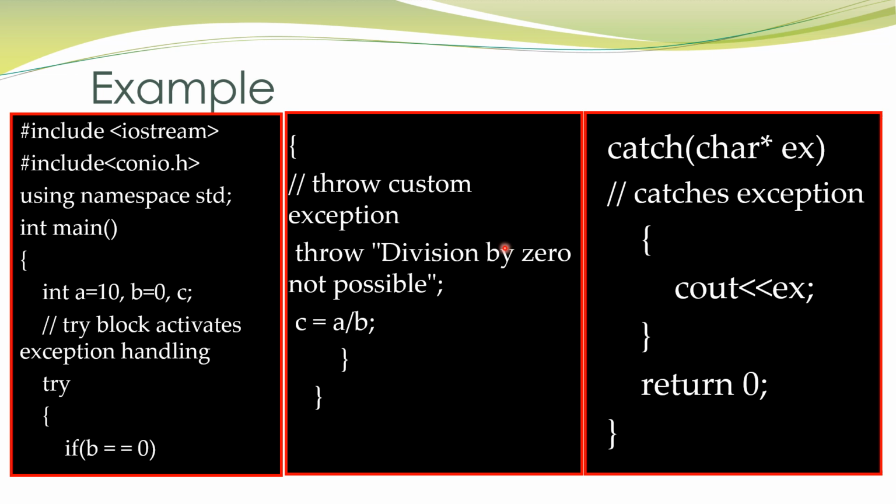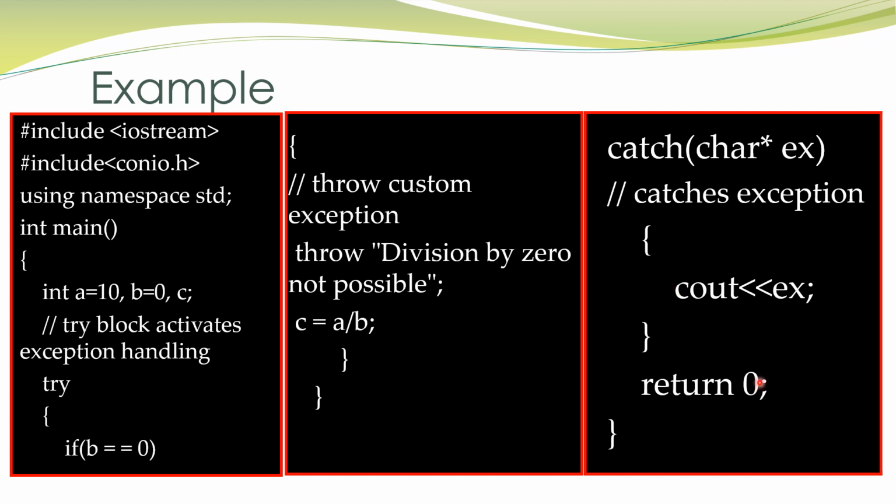in a program. In this code we are checking for the divisor. If it is 0, we are throwing an exception message, then the catch block catches the exception and prints the message.